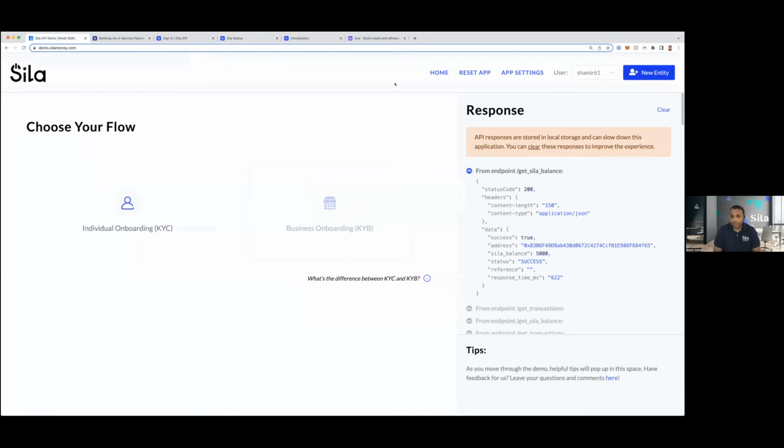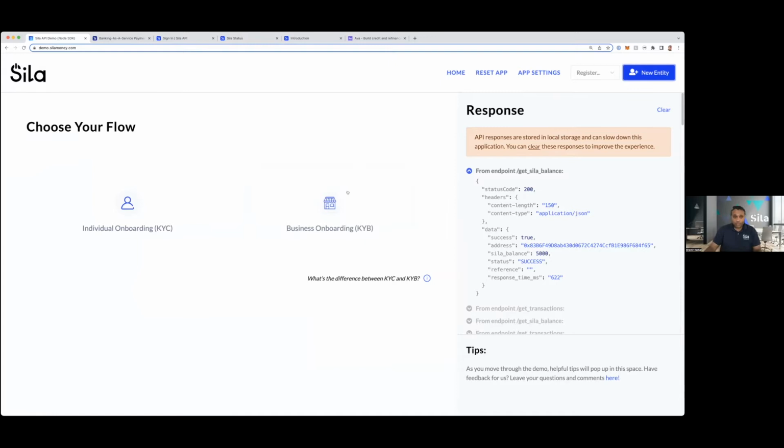our demo app, right? And this is the demo app. It's live on demo.silamoney.com, and you can go into the console, create an application, pop your keys in here, and get this going. I just went ahead and did all of that already. And the first thing you have to do is onboard a new user, right? Everything is users, wallets, and transactions. So I'm just going to go ahead and create a new entity.